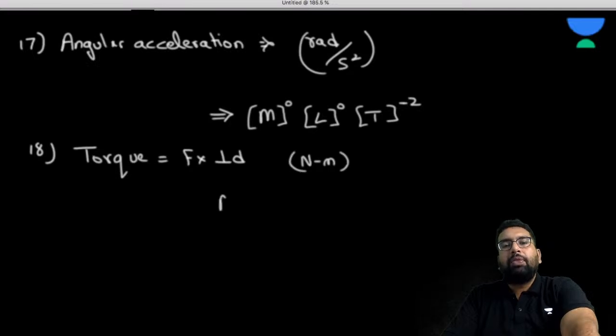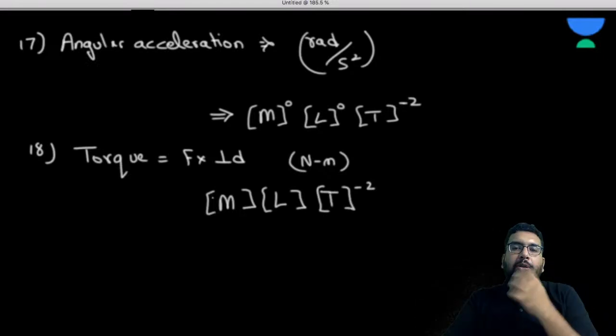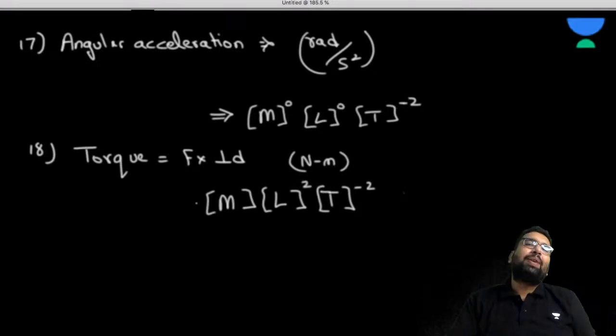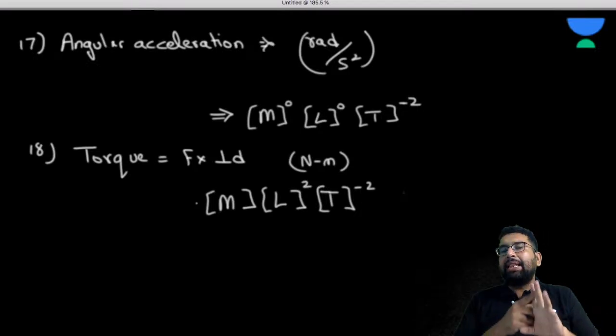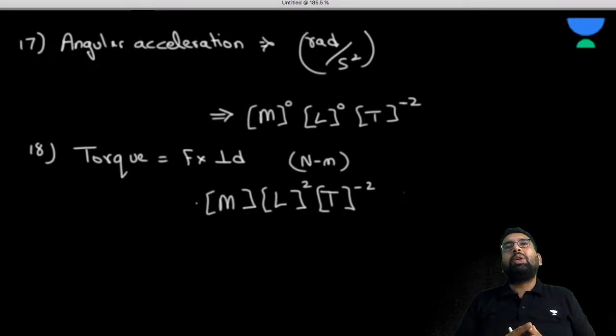What is going to be the dimension? M L T minus 2 is the dimension of force, and we multiply by L because the dimension of distance is L, so it is going to be M L square T minus 2. Again you can observe that it has the same dimension as work and energy, because as I said, work, energy, and torque all have the same unit, and quantities having the same unit must have the same dimension.